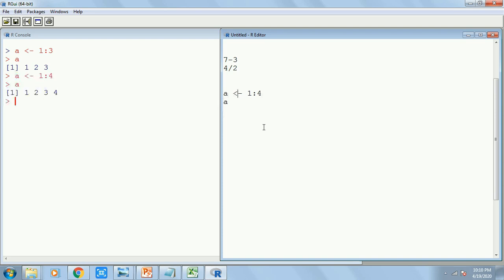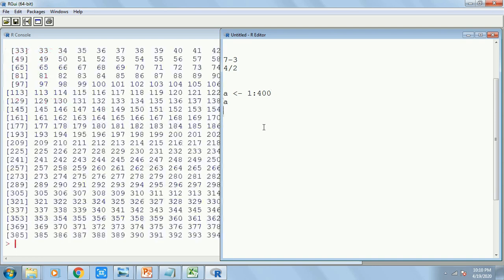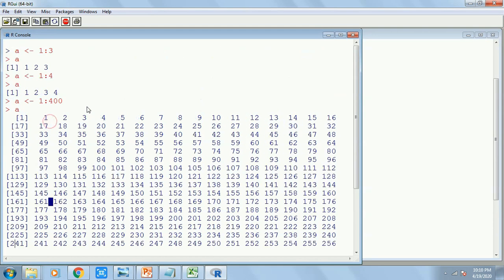Whatever number you write, if you write 1 to 400, it's going to show you 1 to 400. Lots of numbers. See, now you will understand. This 1 is the index 1 for this value 1. This is 2 3 4 5 6 till 16, and then it starts from 17.